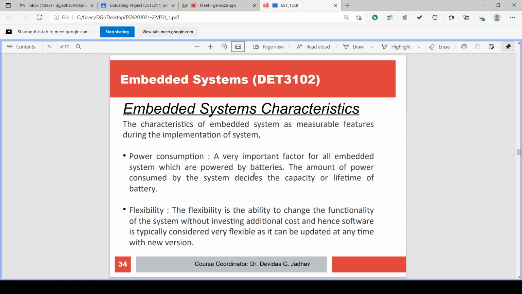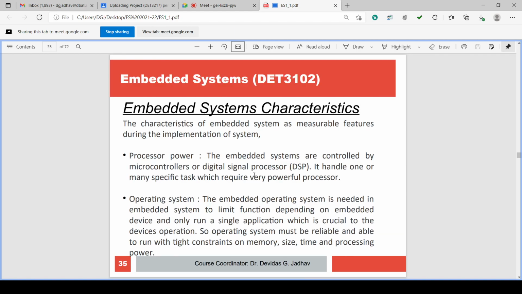Then power consumption is also a system characteristic, because if you check the mobile phone embedded system, power consumption is very important. Very low power design is required, because the mobile phone charge should last a long time, one day at least, two days at least. Flexibility must be there in changing the functionality of the software and hardware. Processor power is also important, so the processor should not be very slow, it should be sufficiently fast.